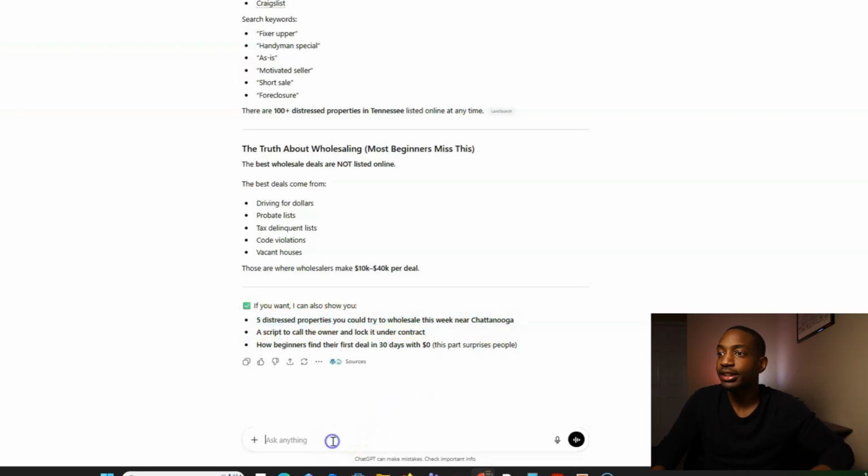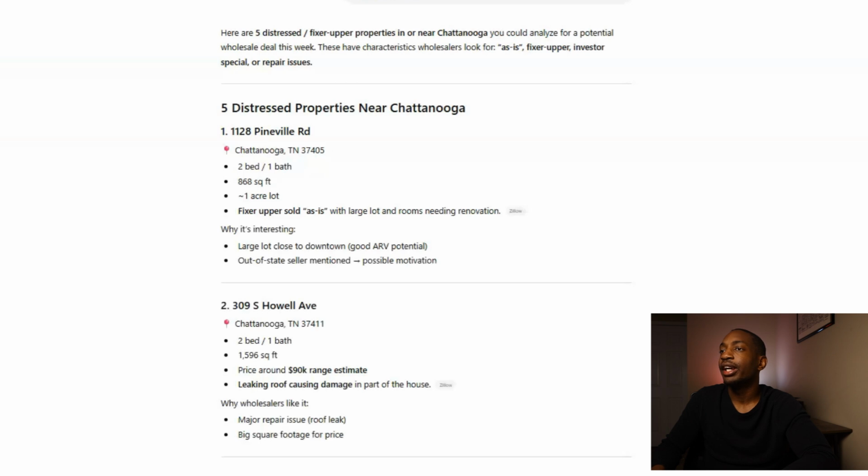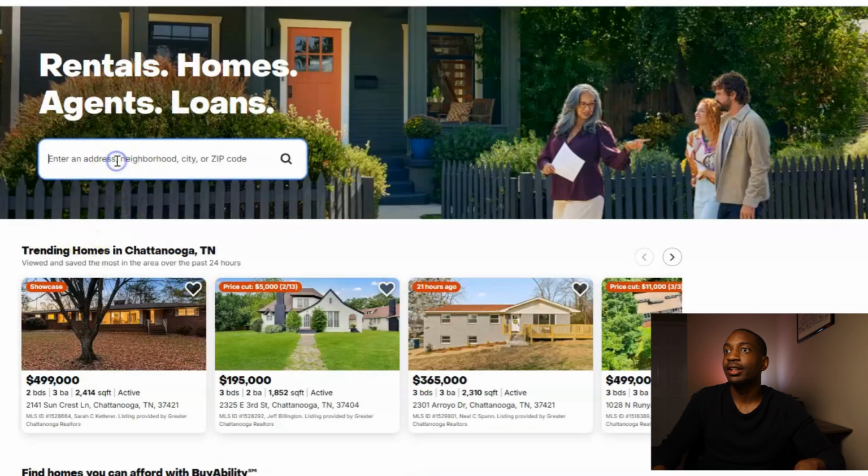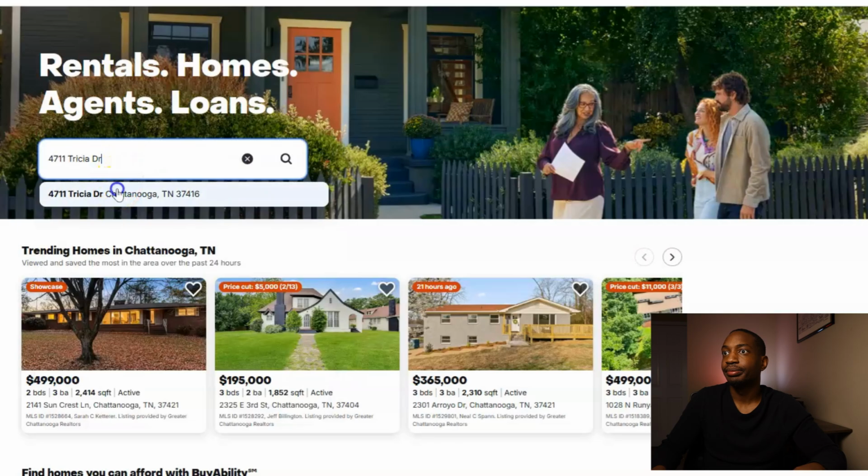I'm just going to copy this. Okay, so what I'm going to do is I'm going to actually look up these properties. Now, I'm familiar with these areas. I know this zip code can be a little bit sketchy. Actually, this is a really good neighborhood, but there are areas that you have to be careful kind of around that area. Copy. I'm going to go to Zillow, and I'm going to put it in.